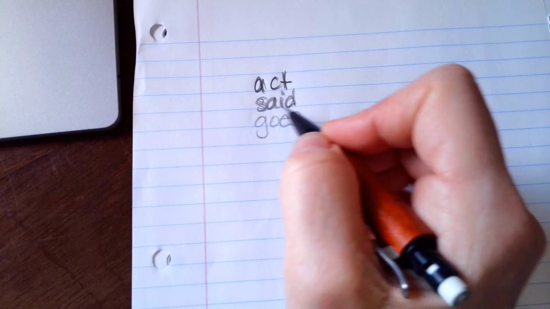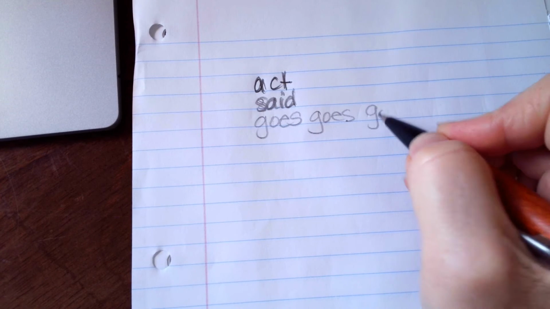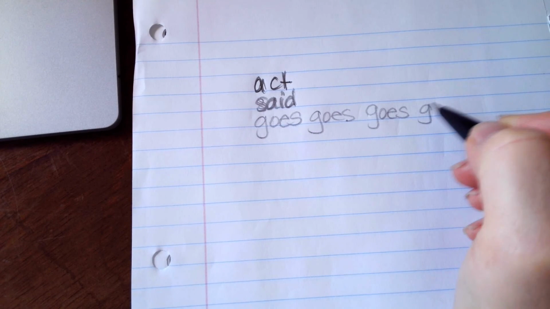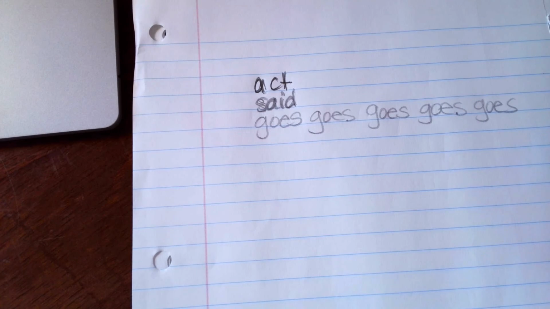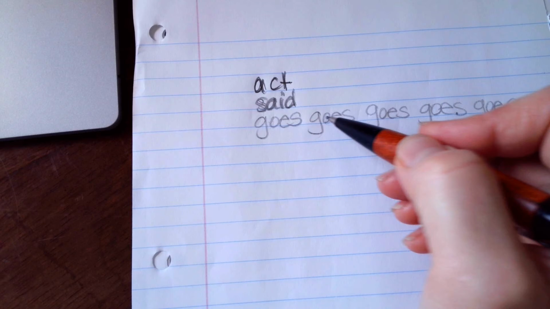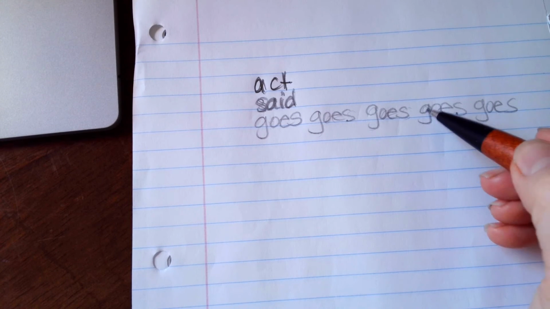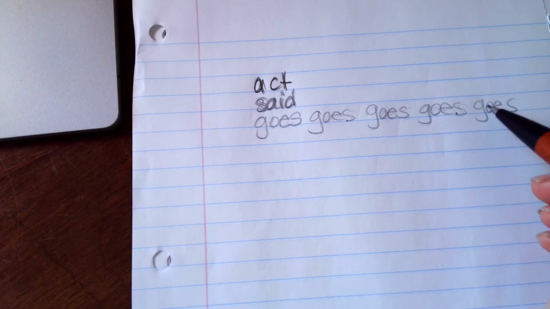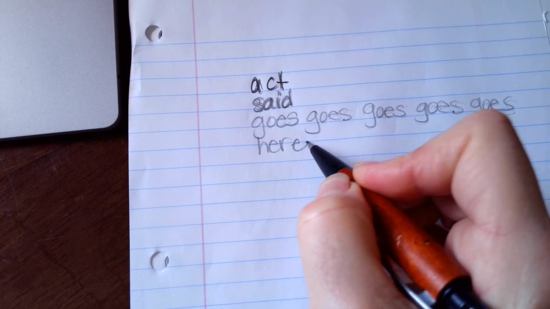G-O-E-S. You can either write them on top of each other or you can write them in a row. It's totally fine as long as you're saying the letters as you're doing it. So you would do G-O-E-S, G-O-E-S, G-O-E-S, G-O-E-S, G-O-E-S, goes.